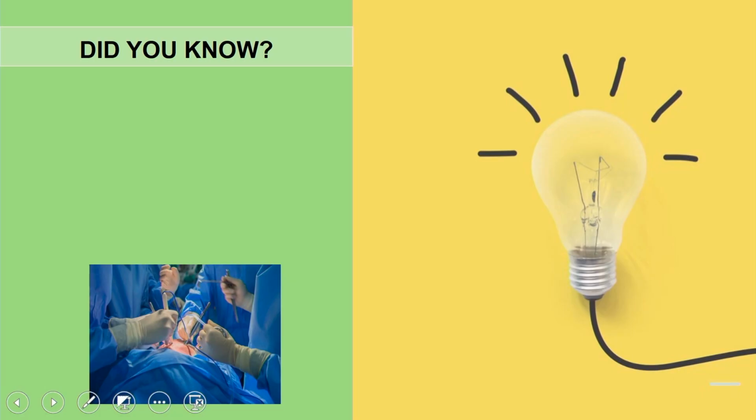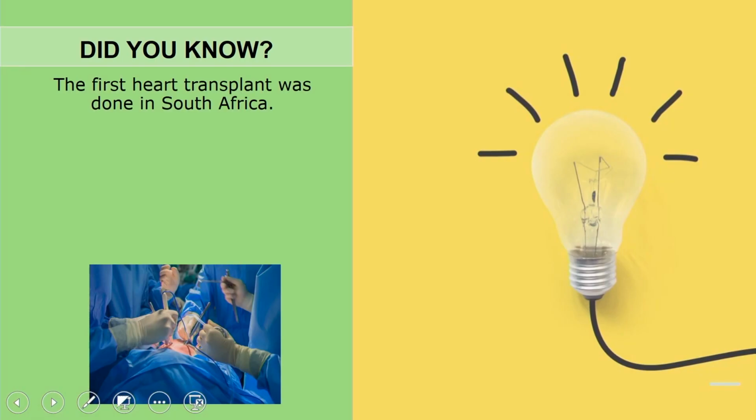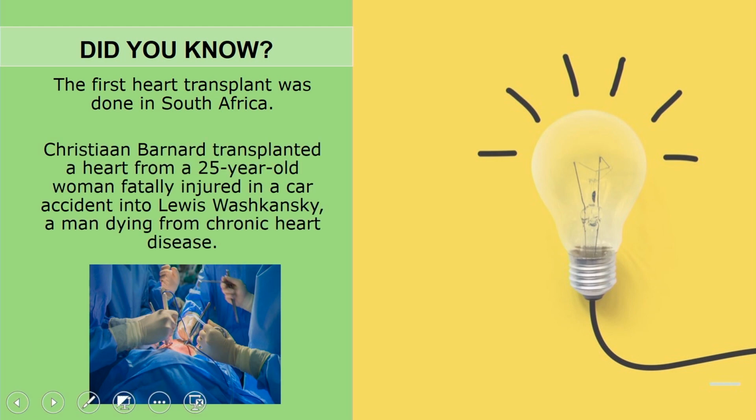The circulatory system mainly involves the circulation of blood and involves organs such as the heart, blood, and blood vessels. But did you know that the first heart transplant was done in South Africa? It was done by a doctor named Christian Barnard, who transplanted a heart from a 25-year-old woman fatally injured in a car accident into Louis Washansky, a man dying from a chronic heart disease.